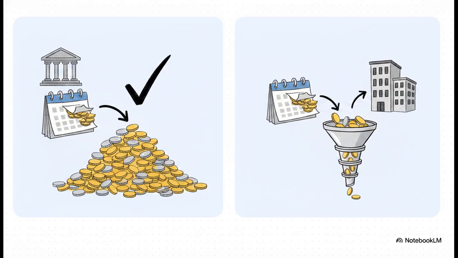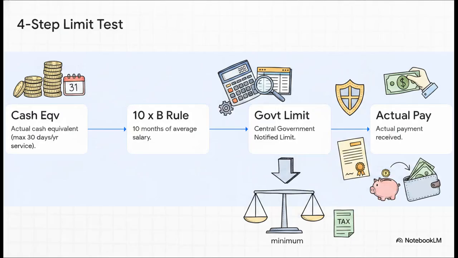They have to pass a pretty stringent four-pronged minimum calculation test. Let's break that down. So the crucial point is this four-step test. The allowable deduction is simply the lowest of these four amounts. First, the actual cash equivalent, capped at 30 days of earned leave for every year of actual service. Second, the 10 multiplied by B formula, where B is their average monthly salary for the 10 months right before retirement. Third, the central government's notified limit. And fourth, the actual cash payment they received. Whichever of those four is the smallest, that is your deduction.